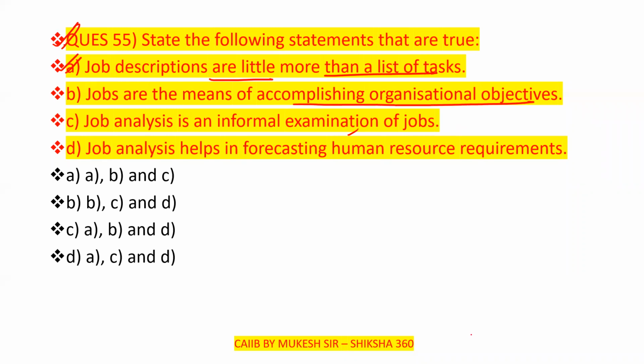We have not discussed the jobs up to this point, because we have discussed job description, job specification and job analysis, but not simply jobs.